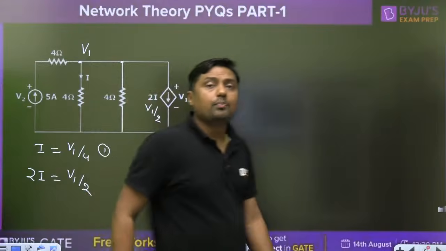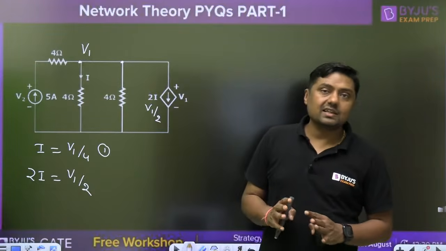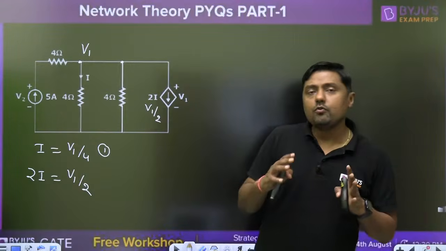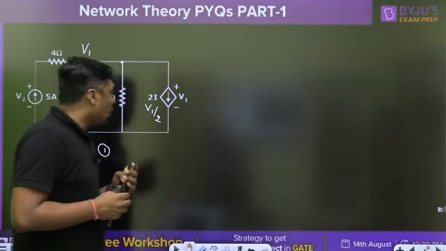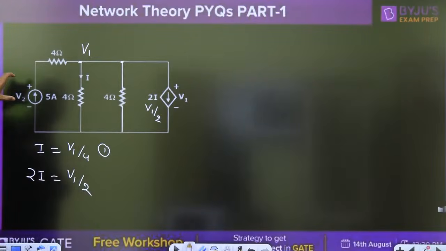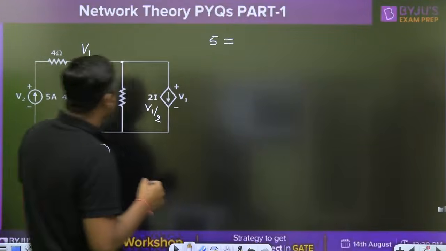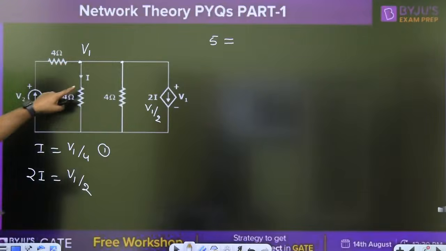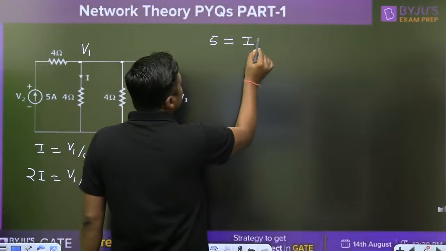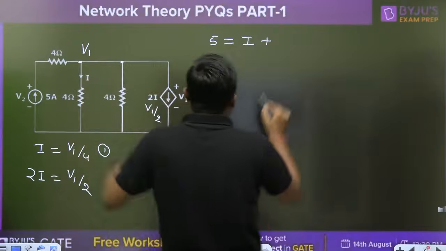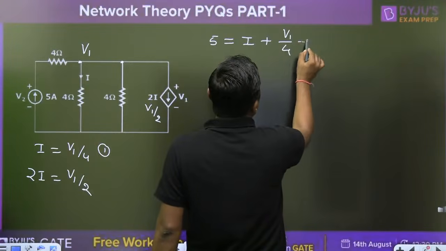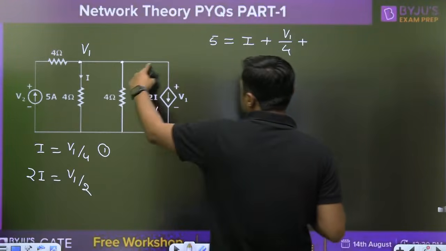Now we are going to apply KCL, that is Kirchhoff's current law, and nodal analysis so that we can find the value of V2 and V1. For example, what is the incoming current towards V1? 5 ampere is the incoming current, which is equal to the outgoing current: V1 by 4, that is nothing but I, plus V1 by 4, plus 2I. This is the 2I.